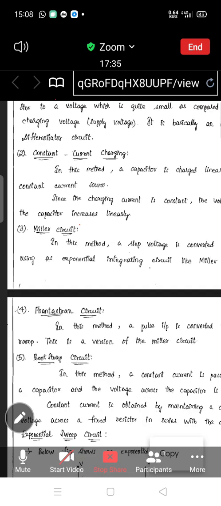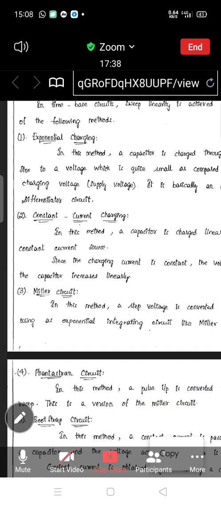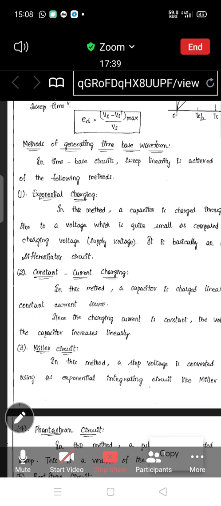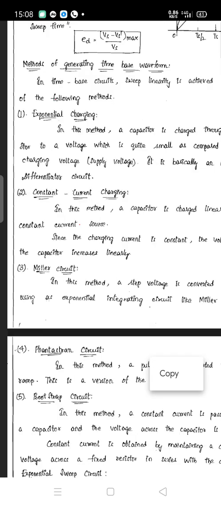In the next period, we will see the methods of generating the time-base waveform which are included in our syllabus. Okay. Thank you.